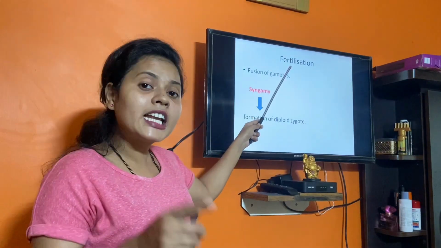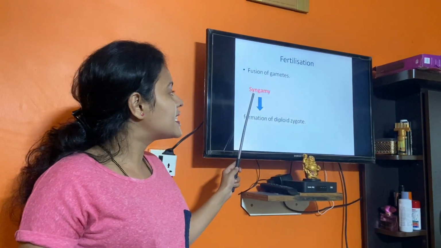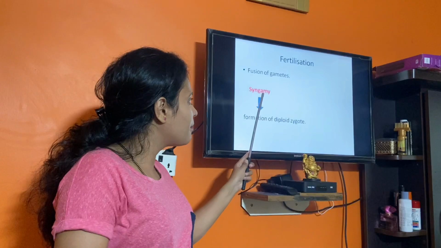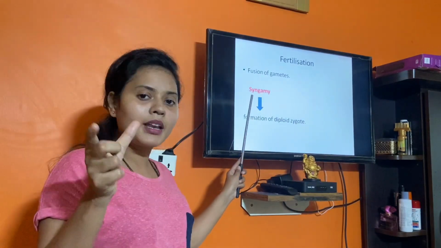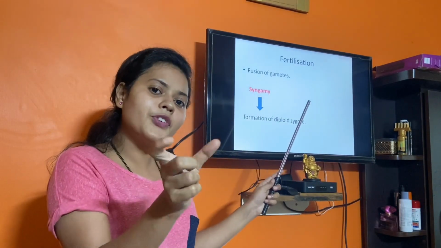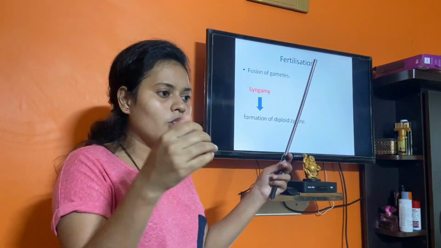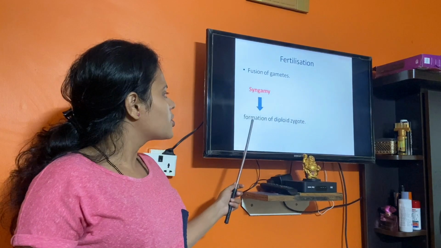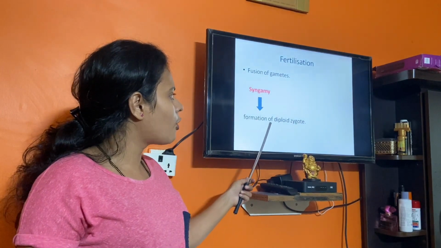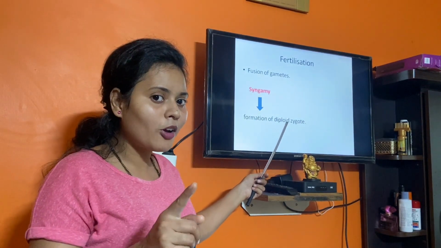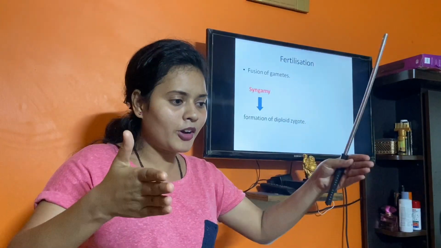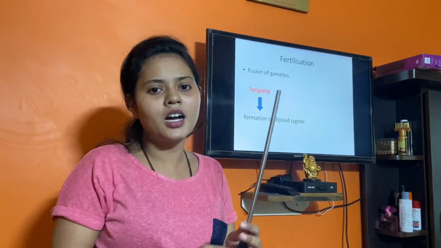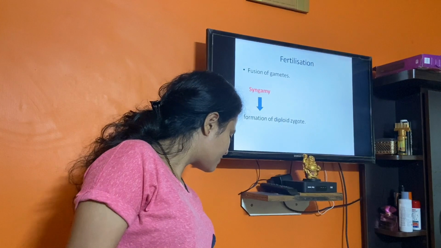Fertilization is also called syngamy. See, gamy meaning gametes, syn meaning fusion. So fusion of gametes is called syngamy. That syngamy will lead to the formation of a diploid zygote. Why diploid? Because gametes are haploid, and haploid gametes fusing form a diploid zygote.